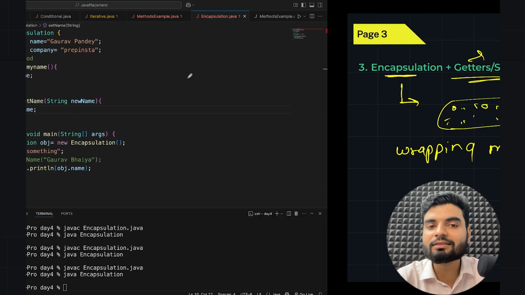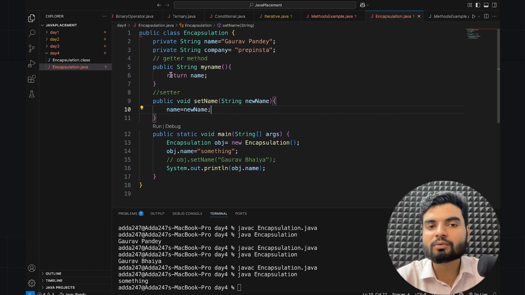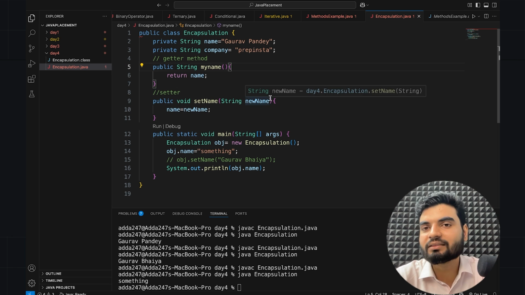More securely. Why? Because nobody knows. Here, what was the variable name? Look at this. Nobody knows that the variable name was name, if they are not developers. If they have the code only, then they know everything, right?